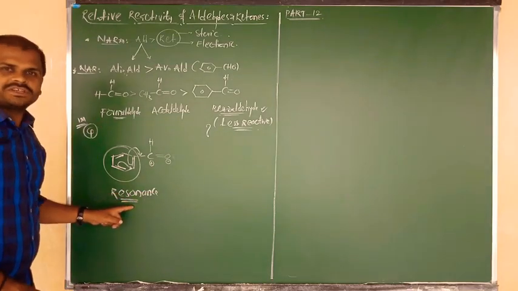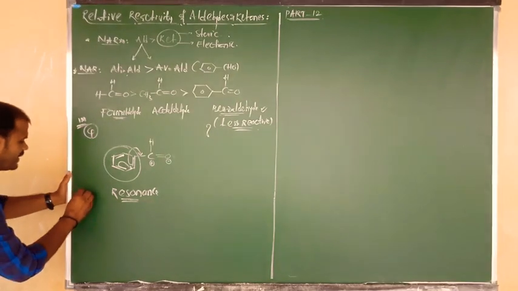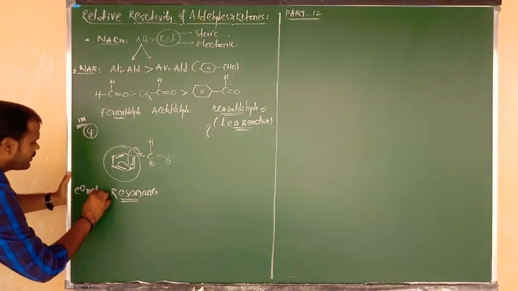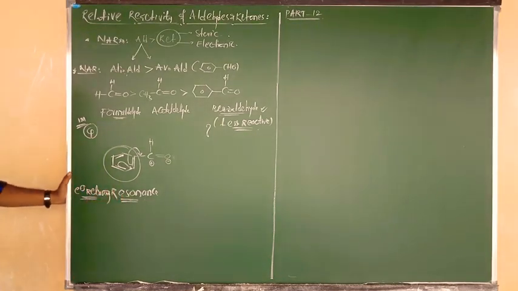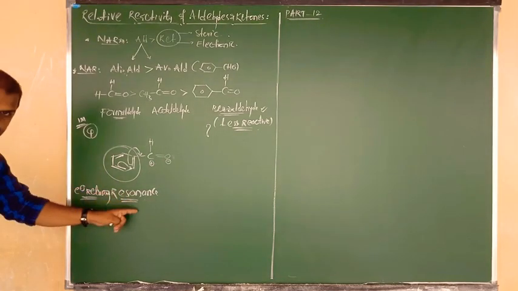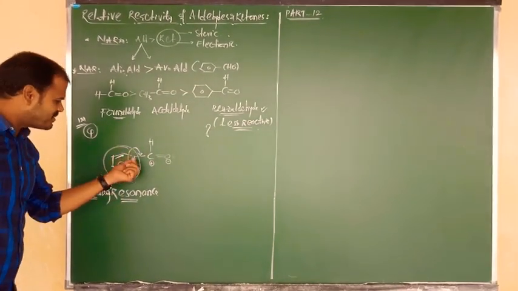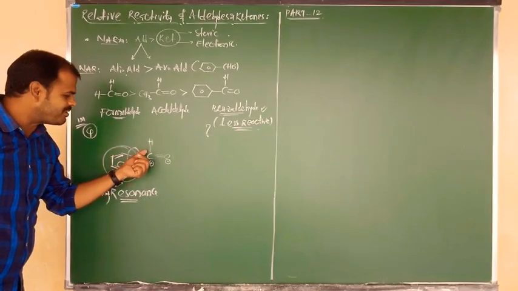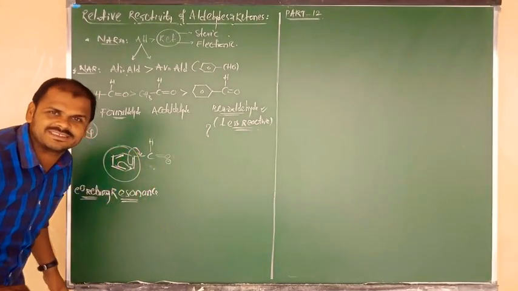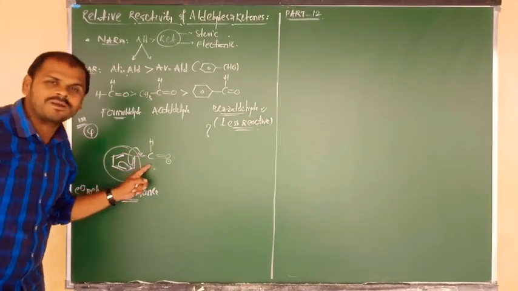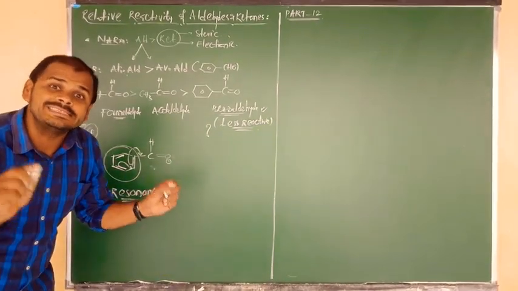Due to the resonance effect, benzaldehyde is donating its electrons. Nothing but we have to say that it is the electron donating or electron releasing resonance effect of benzene. Now electrons are donated to the carbonyl carbon. So by the gain of one pi bonding electron, automatically the positive charge of the carbonyl carbon decreases. Now is there any positive charge upon the carbonyl carbon? No positive charge. So nucleophilic attack cannot take place easily.